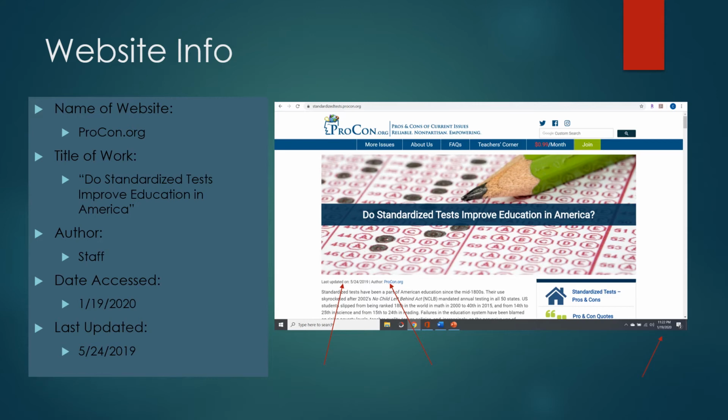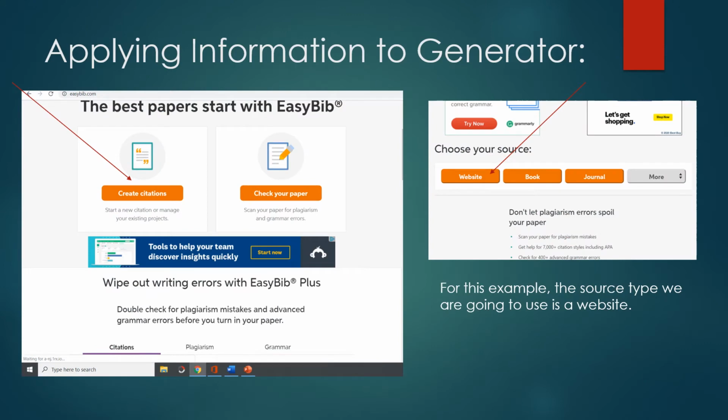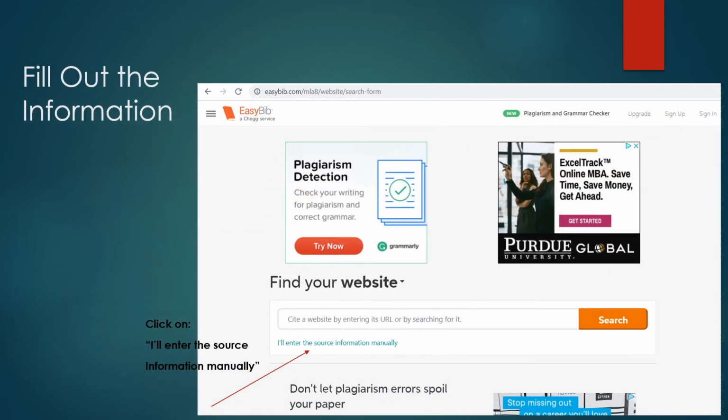Date accessed 1/19/2020. Last updated 5/24/2019. This just explains how to apply information to the generator. Then you will fill out the information. You can try the website search link. However, commonly information is missed, so you need to check it over or click on the I'll enter the source information manually button.